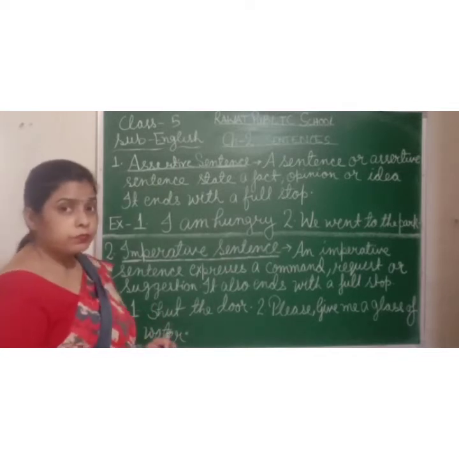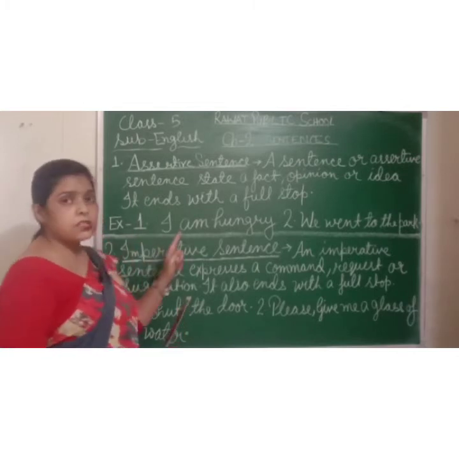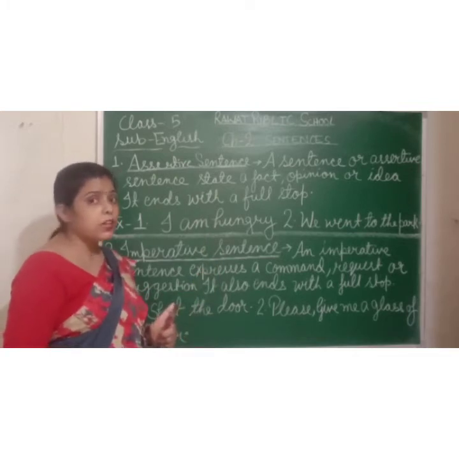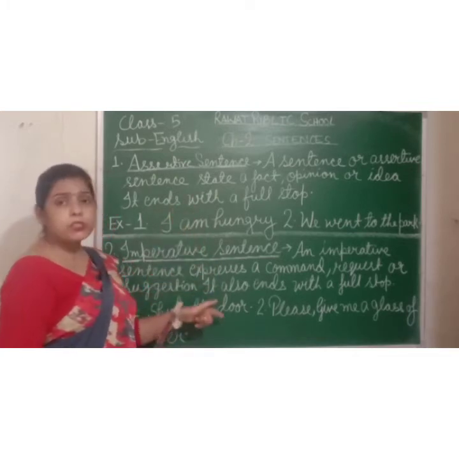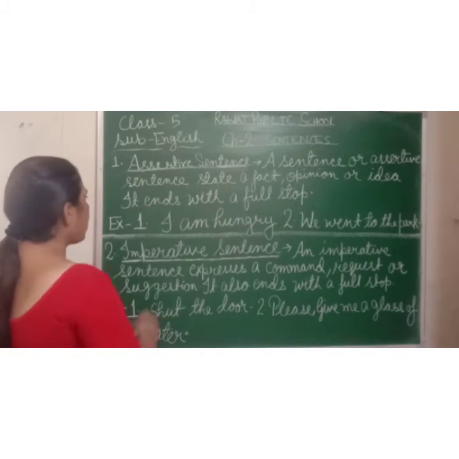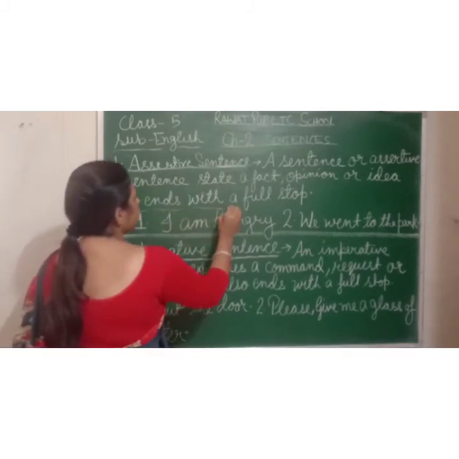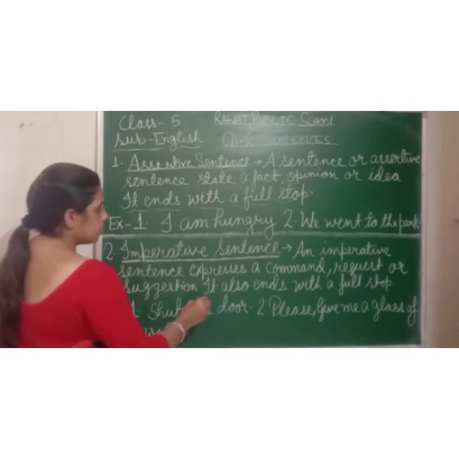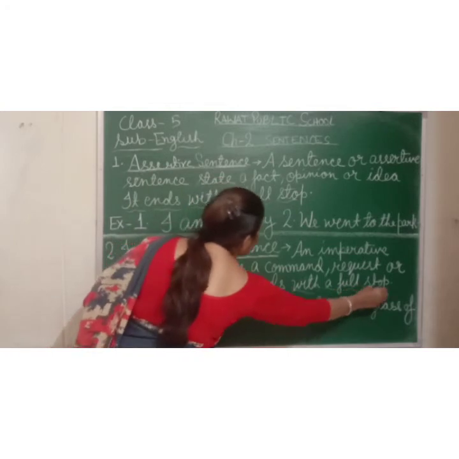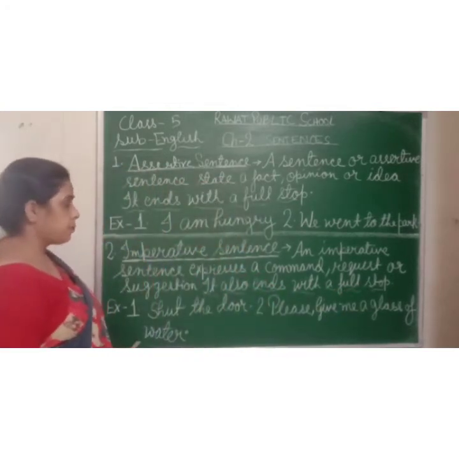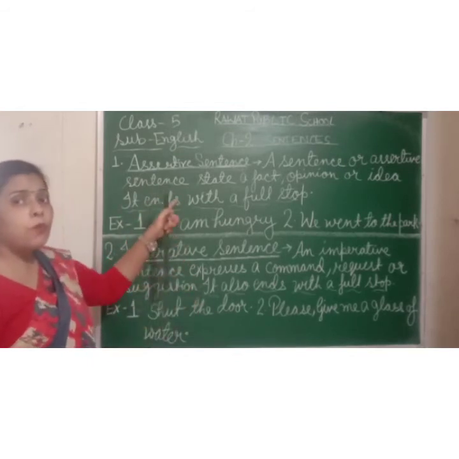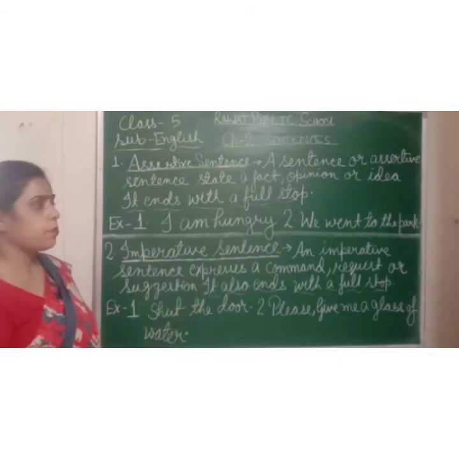Look, students, one thing is common in both sentences. Have you observed what is common in both sentences? Look here, I am writing here, it ends with a full stop. And here I am also writing, it also ends with a full stop. It means assertive sentences and imperative sentences both end with a full stop.